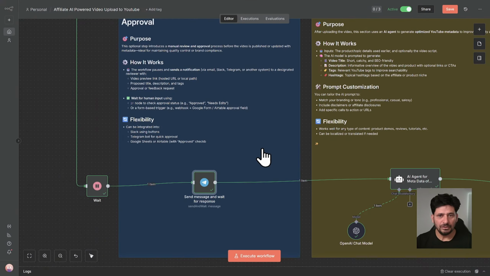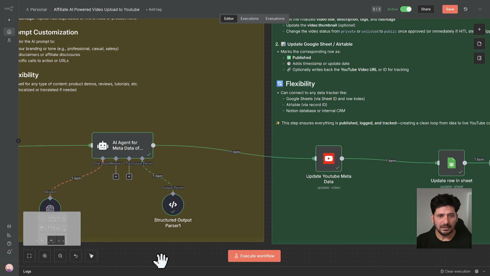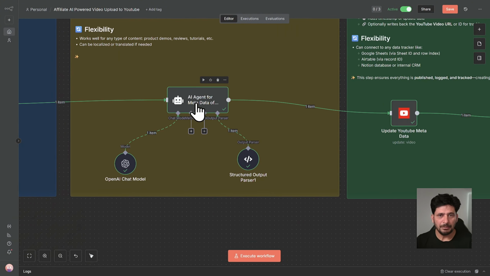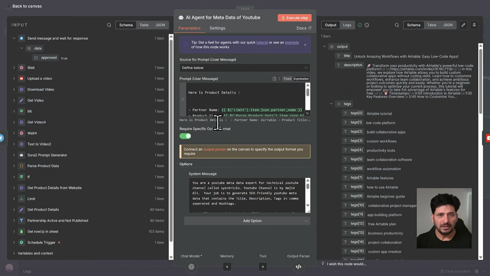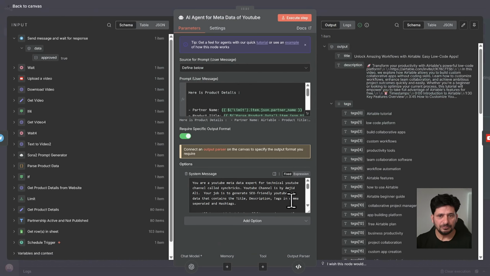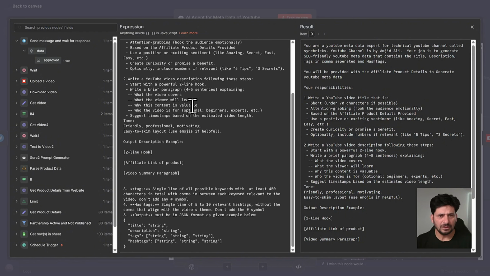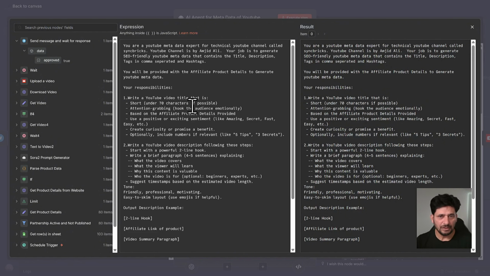So whether approval or decline, if it is approved, it will move to the next step, and it is now generating the metadata for YouTube: title, description, tags and hashtags. Here is the complete prompt. I will just show you. This is the system prompt which I have given. You can see here that you are the YouTube metadata generator for a technical YouTube channel called Simplex, and so on. There are many things that I have added here. You can of course modify it to fit your needs and requirements.